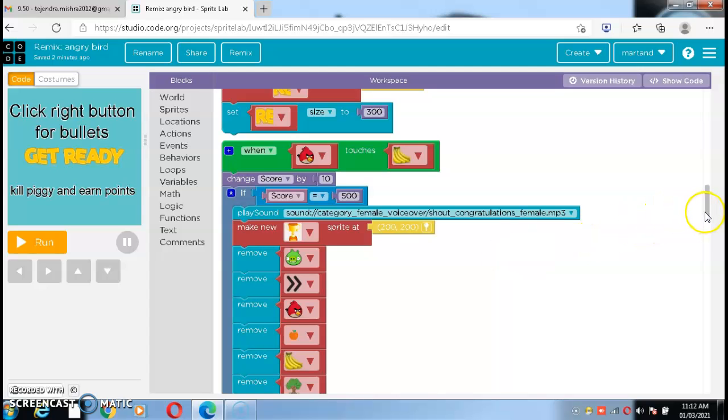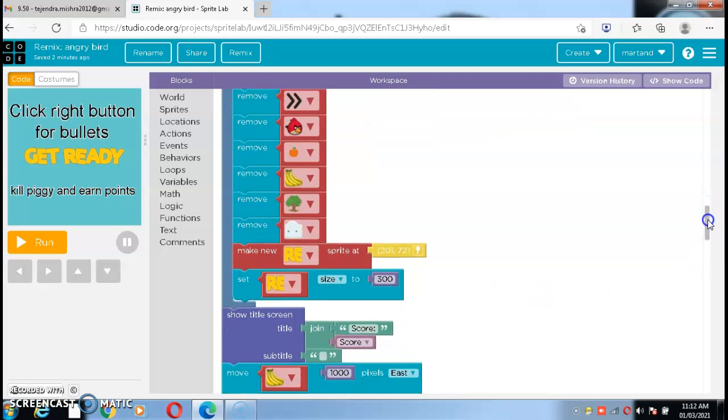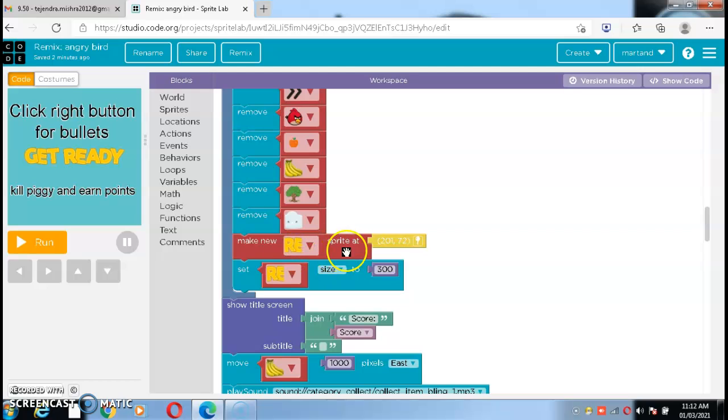And then make a new sprite at this. We will win and remove this bullet, remove this Angry Bird, remove all the fruits and tree and this cloud. Make new get ready sprite at this.